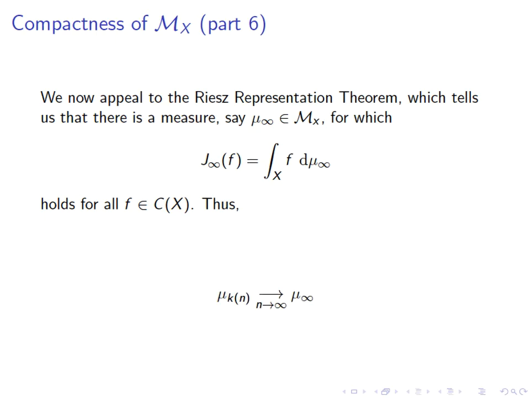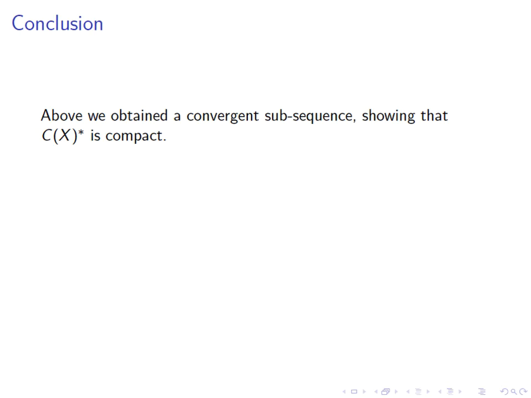And what we have concluded here is what we wanted to conclude, that mu of Kn converges as n goes to infinity to mu infinity. And that is our subsequence, excuse me, I obviously had to fix a little typo there on the slide. That is a subsequence showing that Mx is compact.